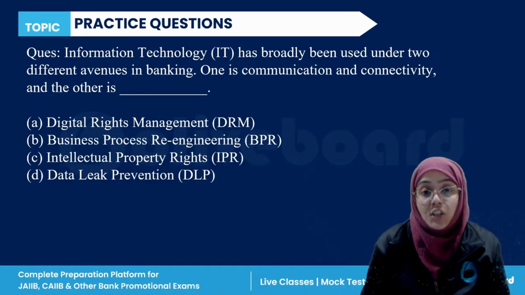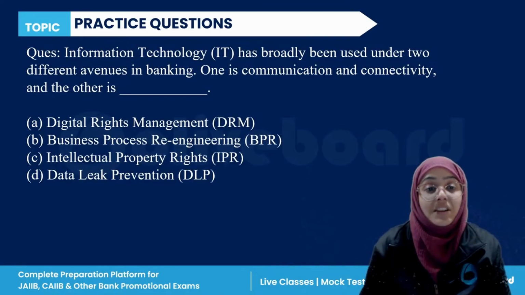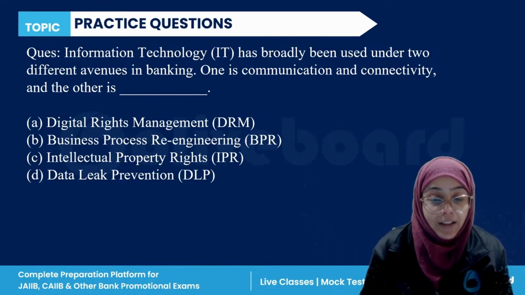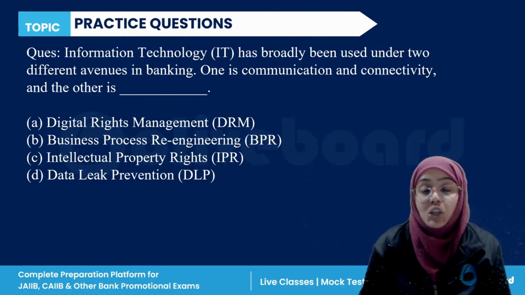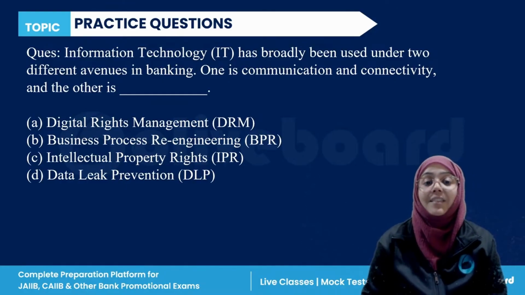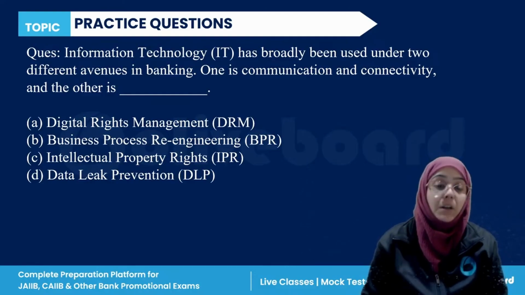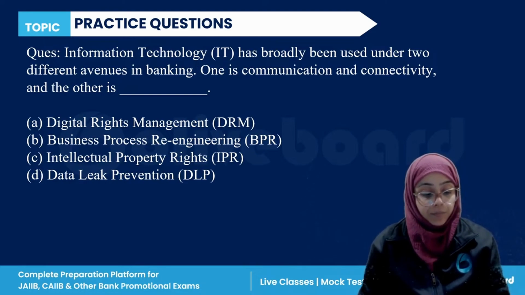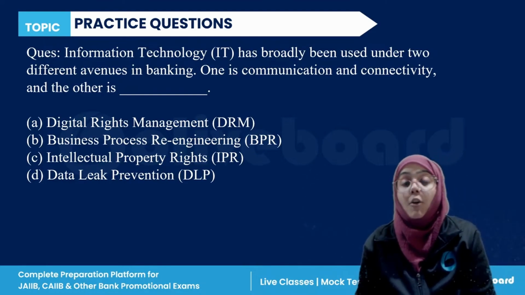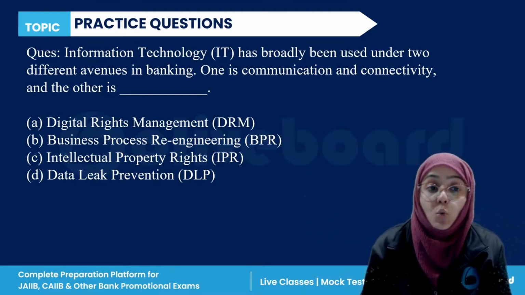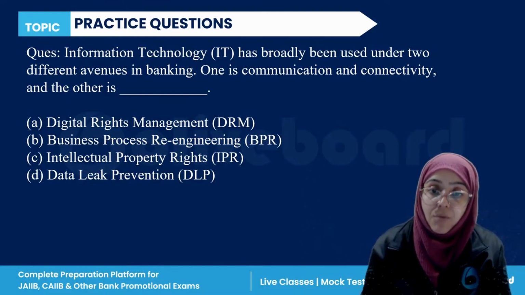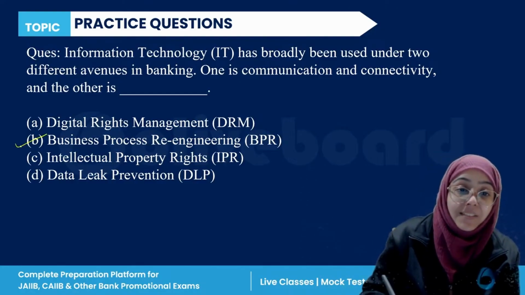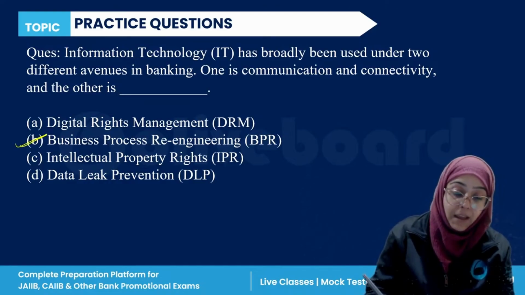Next, IT technology has broadly been used under two different avenues in banking. One is communication and connectivity, and the other one is for what? DRM, digital rights management; BPR, business process re-engineering; intellectual property right; or data leak prevention. Everyone, please answer this question. Information technology has broadly been used under two avenues in banking: communication and connectivity, and the other one is business process re-engineering, BPR.